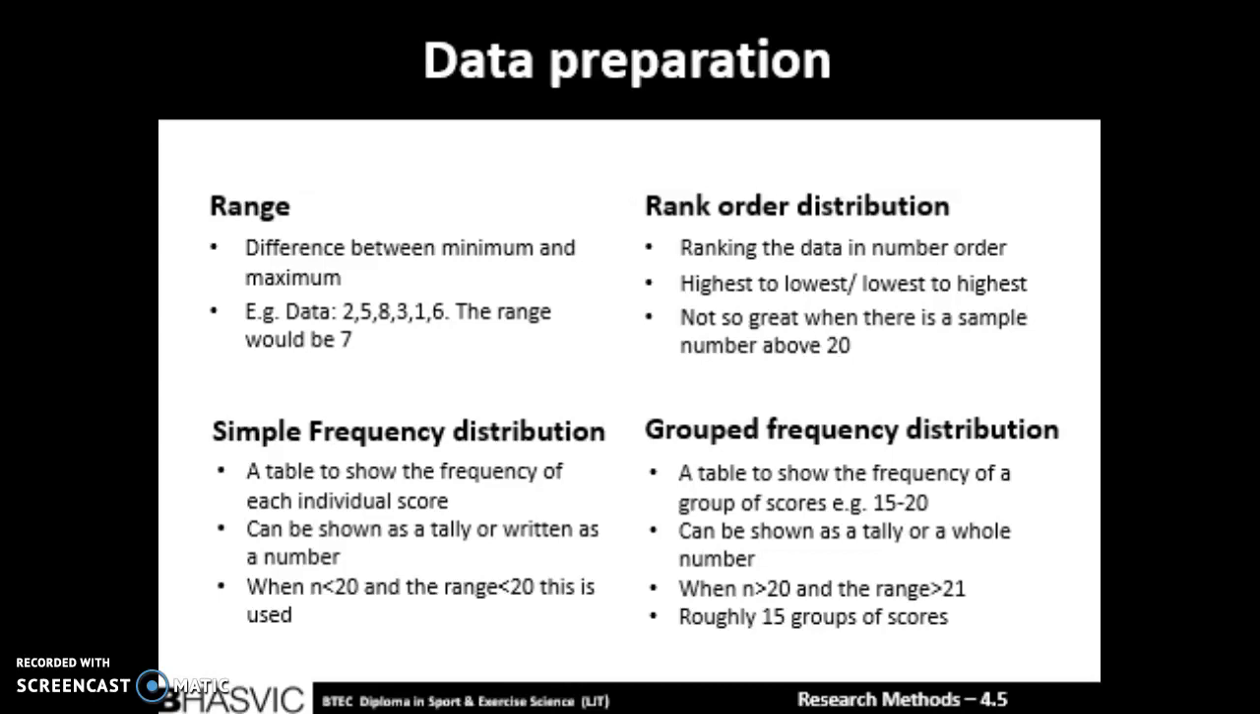Simple frequency distribution is another way of organising data, and it shows the frequency of each score in the form of a tally or written as a number. This is good to use when there are less than 20 different scores or numbers, and the range is less than 20. If this is not the case, group frequency distribution will be used, as this shows the frequency of a group of scores. For example, how many times someone scores 10 to 15 points in a basketball game. There should not be more than 20 groups of scores or less than 10.